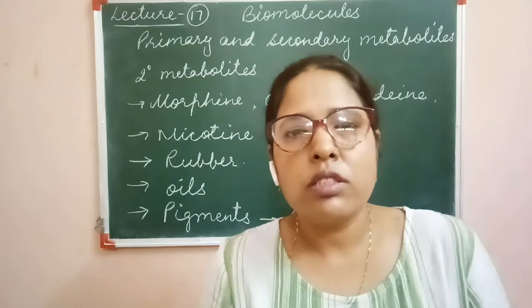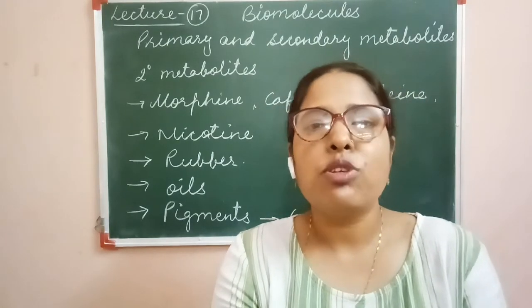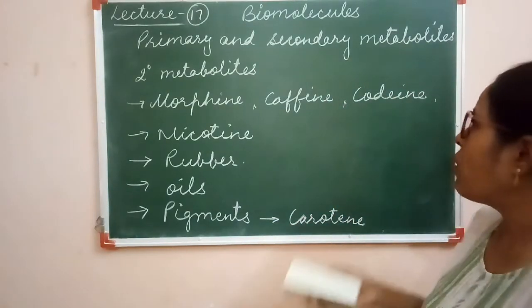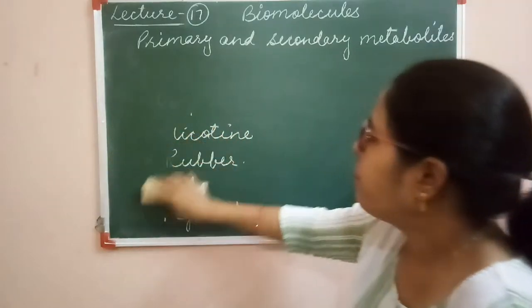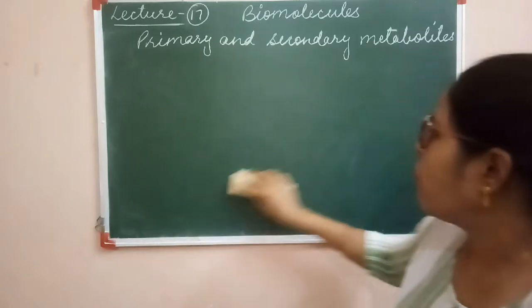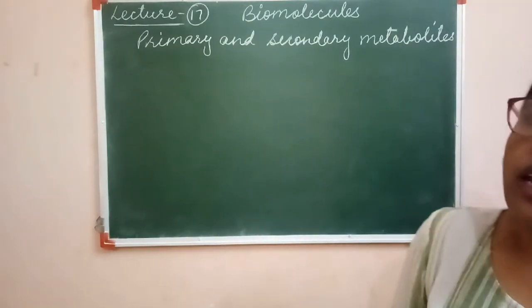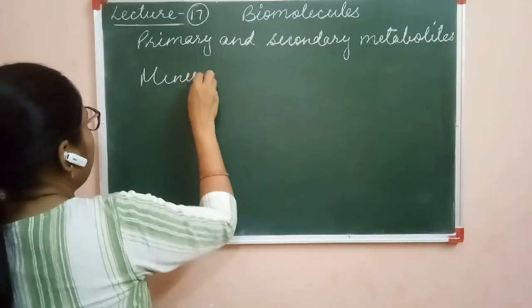Now come to the small topic, that is what are the minerals and how many types of minerals are synthesized in the body of plants and in the body of animals. Out of many minerals, 17 minerals are required for the growth of a plant, and 24 minerals are required for the growth of animals.